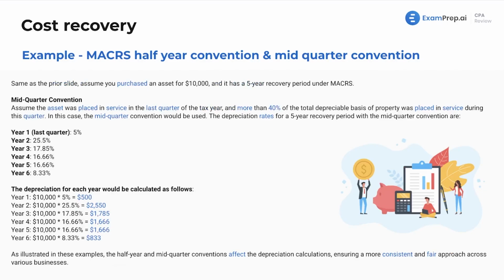All right, same as the prior slide. Assume you purchased an asset for $10,000. It has a 5-year recovery period under MACRS. Now assume the asset was placed into service in the last quarter of the tax year, and more than 40% of the total depreciable basis of the property was placed in service during this quarter. So if it's just one asset and it was in the last quarter, then because of that, we would use the mid-quarter convention. The depreciation rates are as follows. Then we would pull up the proper table from the exhibit, and here's how we would calculate the depreciation.